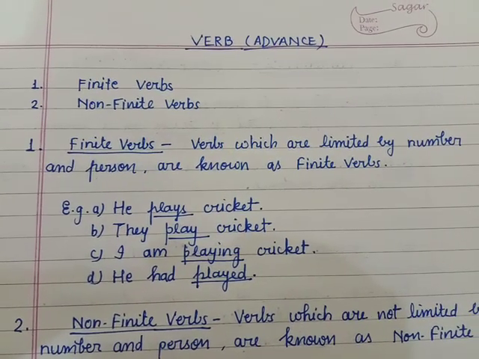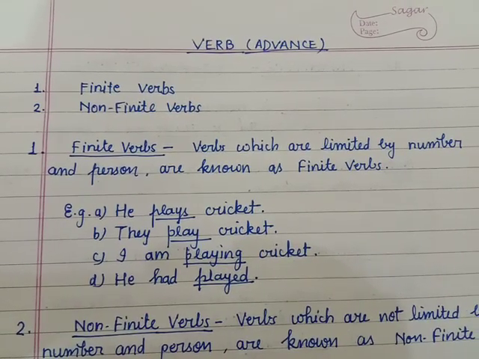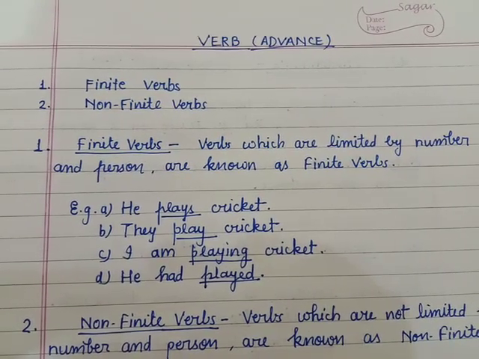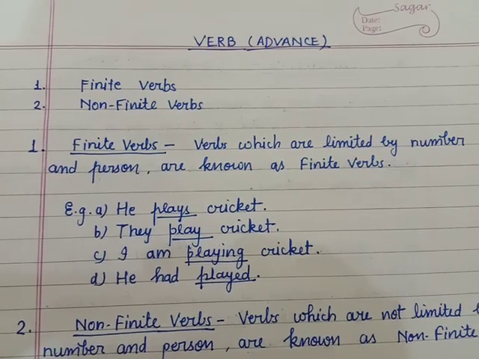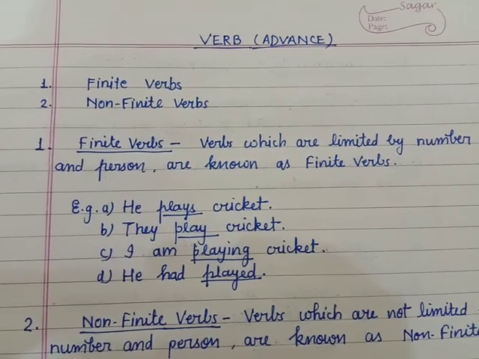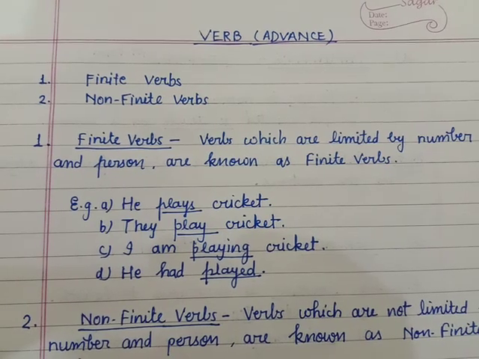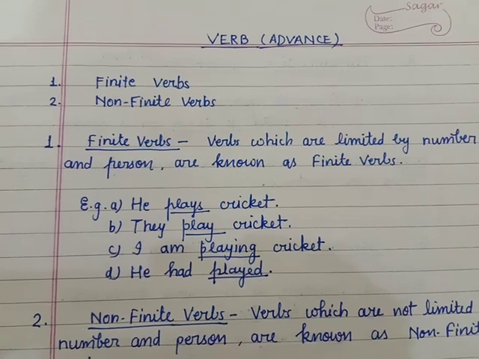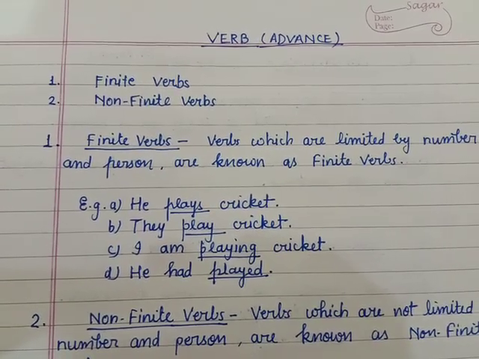First of all, I will tell you that in my previous video, I told you about verbs and their kinds, where I described the two categories of verbs, that is helping verb and main verb. I described the helping verbs and two parts of the main verb. These are transitive and intransitive verbs. I told you about modals and helping auxiliaries.